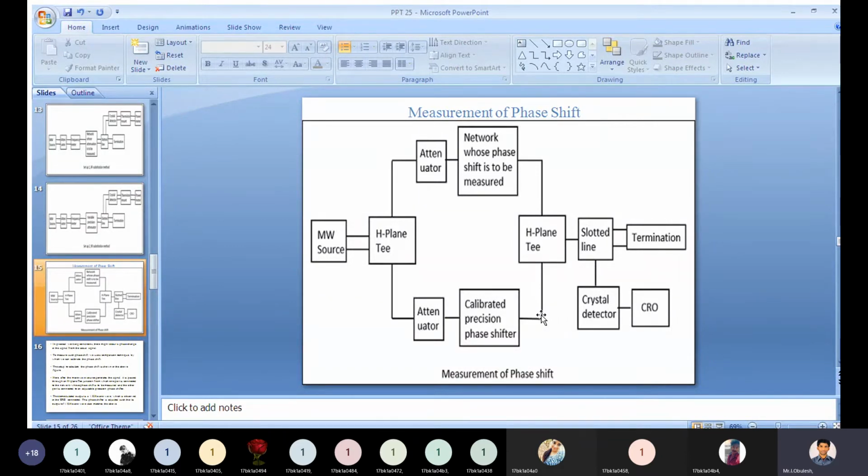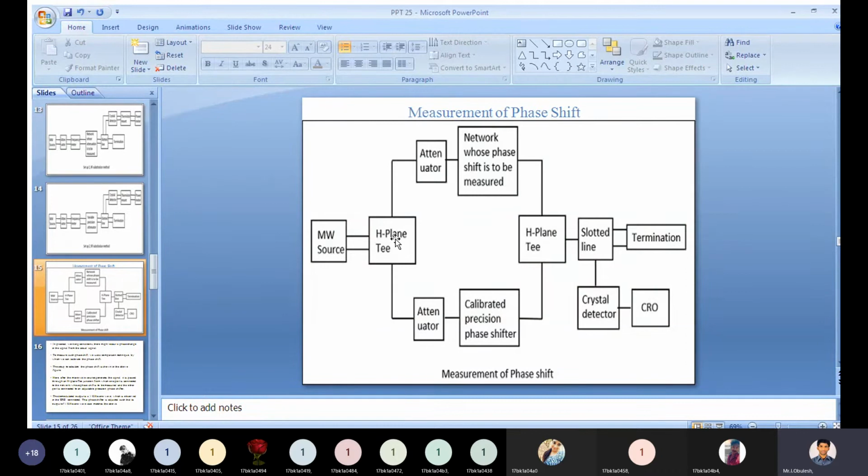After the microwave source generates the signal, it passes through an H plane T junction. Here we have a junction, right? So this side and this side, we call this an H plane T junction.